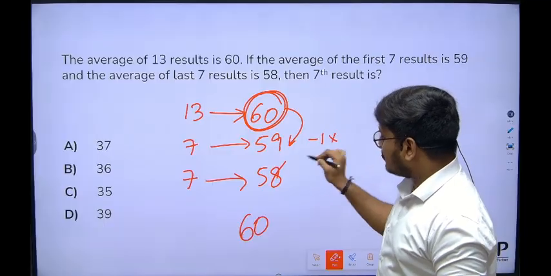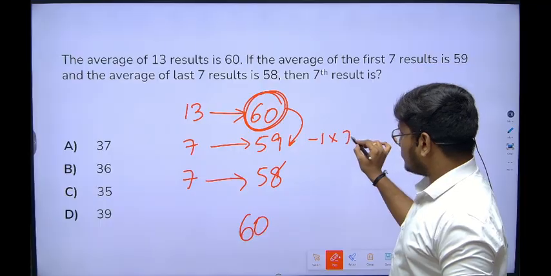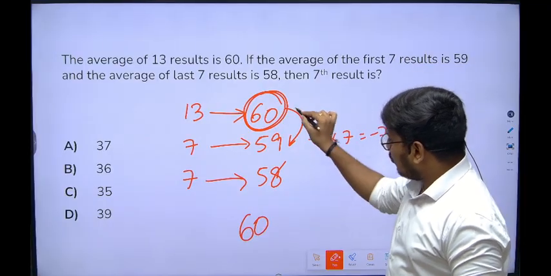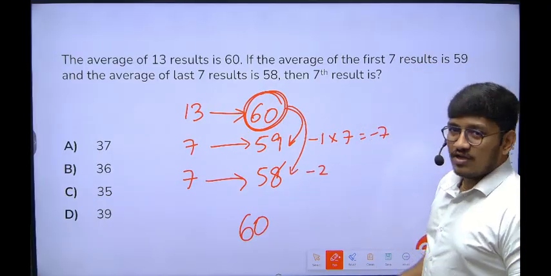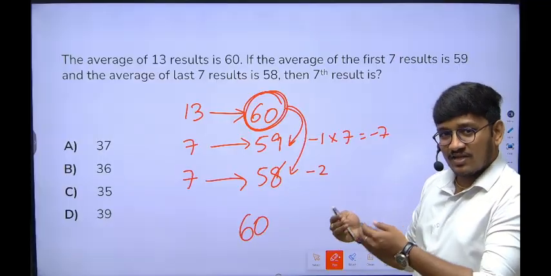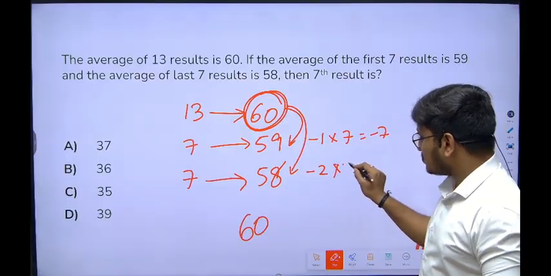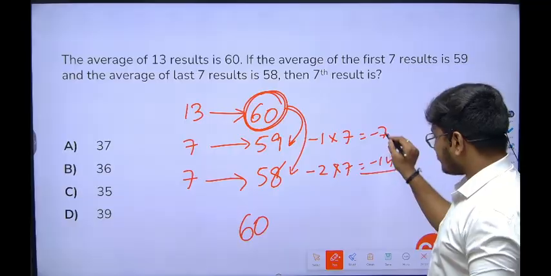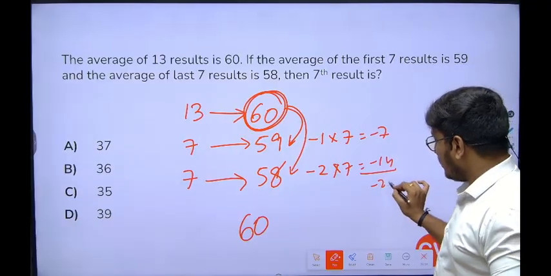Minus 1. Likewise, how many members? 7 members, which gives you minus 7. What about this person? Minus 2. How many students? For 7 students, the average decreases, right? All the students have 2 chocolates less, into 7, which gives you minus 14. Minus 7 and minus 14, minus 21.